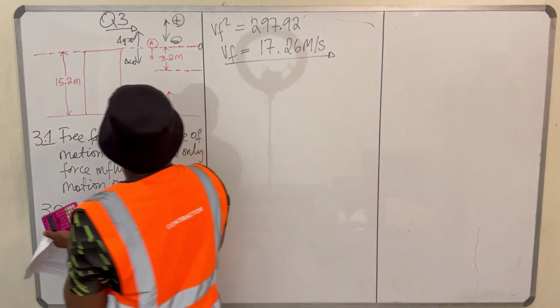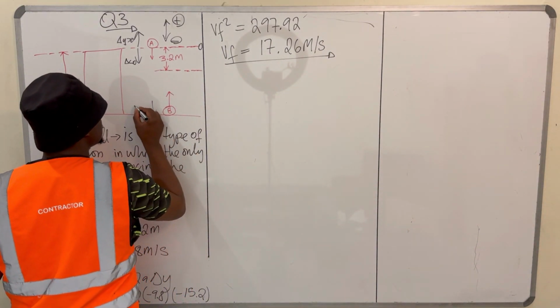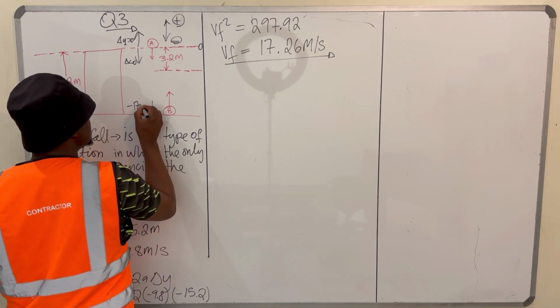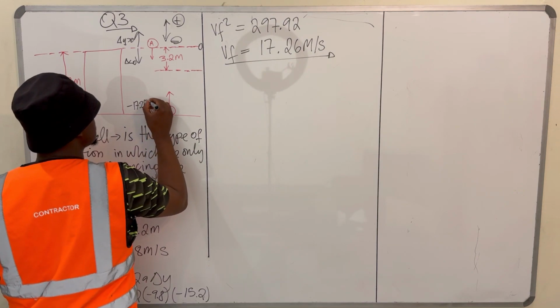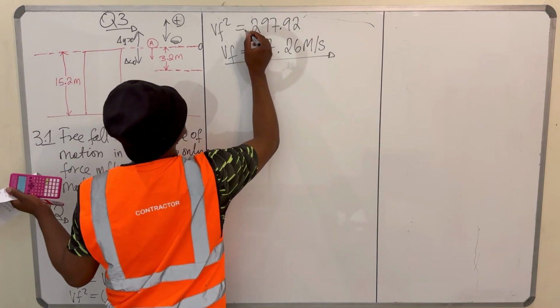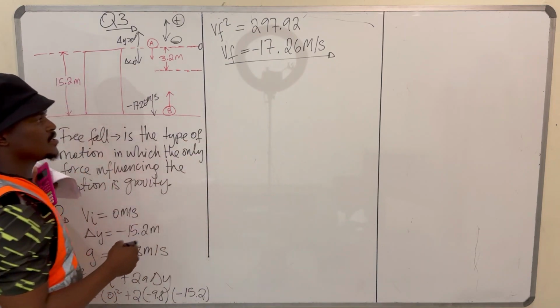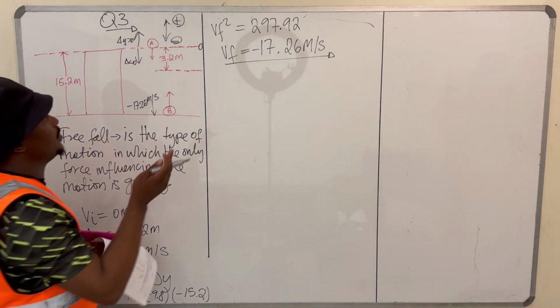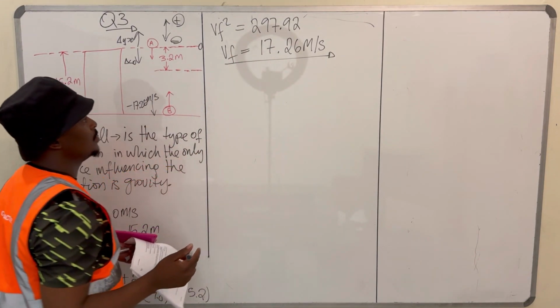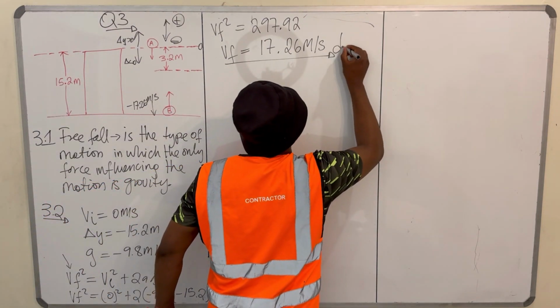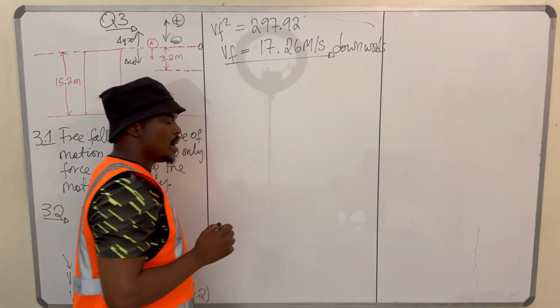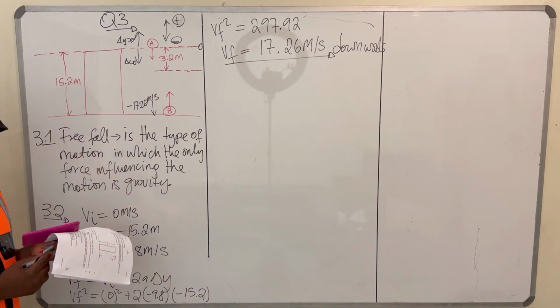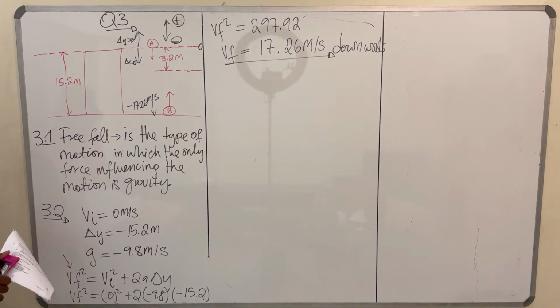So what we have here is the final velocity at which ball A will hit the ground. So ball A will hit the ground at a velocity of minus 17.26 meters per second. You can just say negative because it's downwards, or we can say downwards. So this is the velocity at which our ball hits the ground. That's what we have. So what do we do from here?